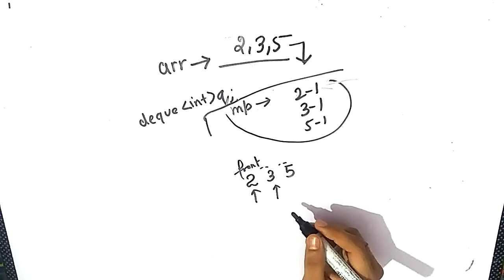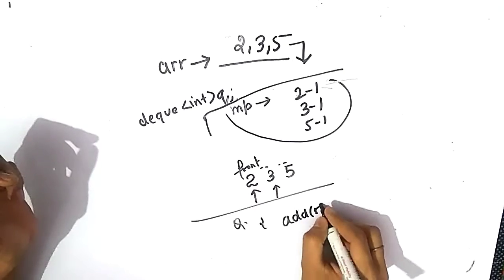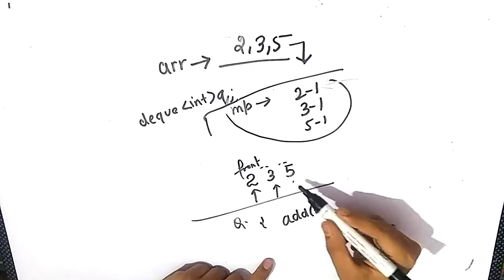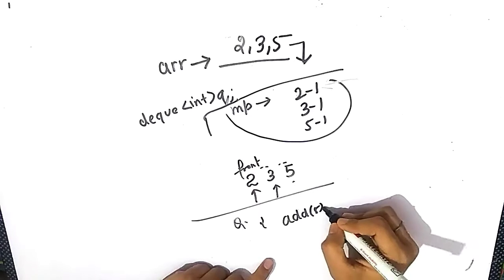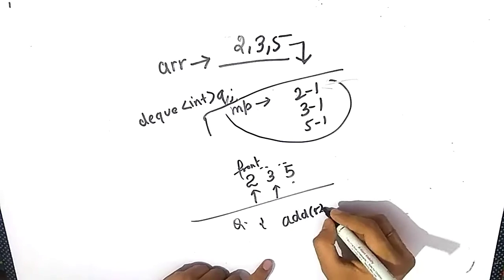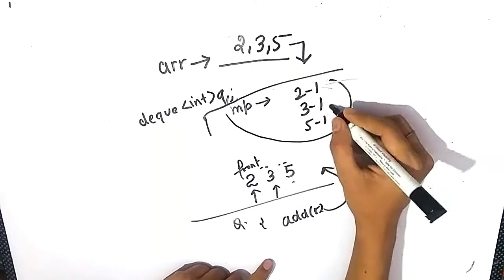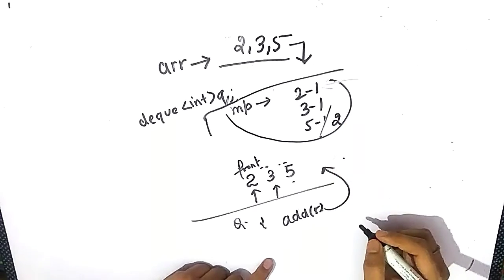So suppose our query comes like add 5. So it can be possible that 5 is already present in the map or 5 is not present in the map. So we will check if 5 is present in the map, then increase its frequency, means increase the frequency of 5. Now the frequency of 5 will become 2.